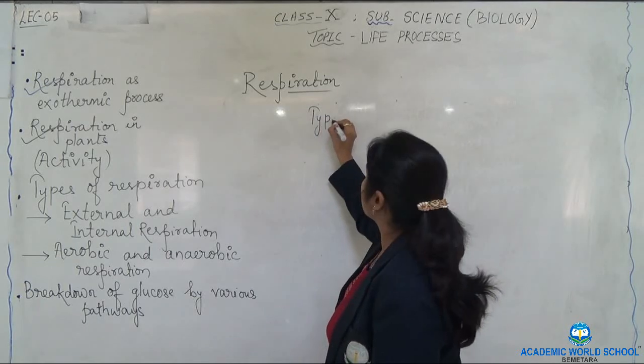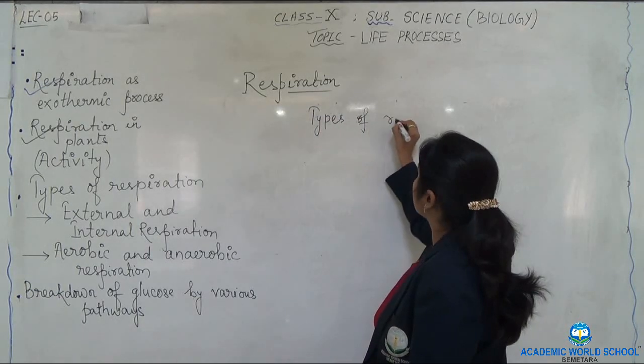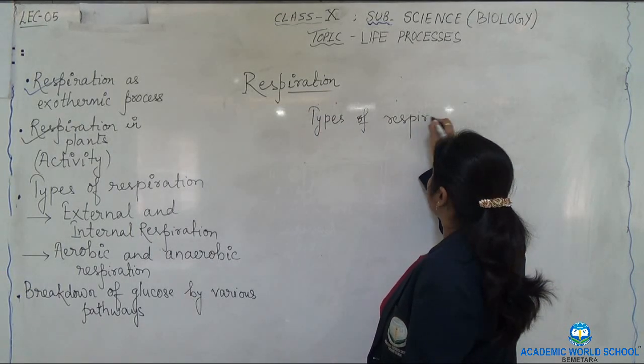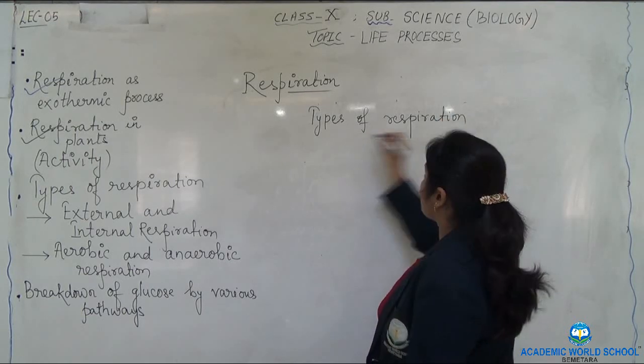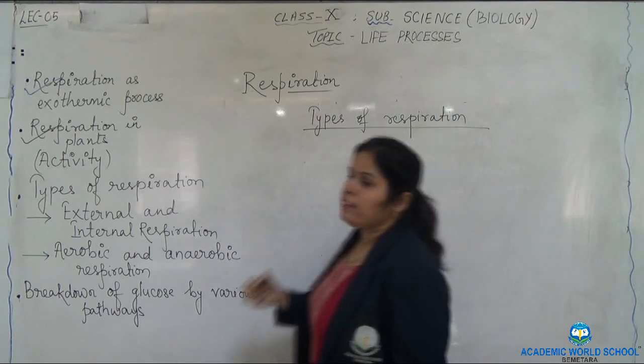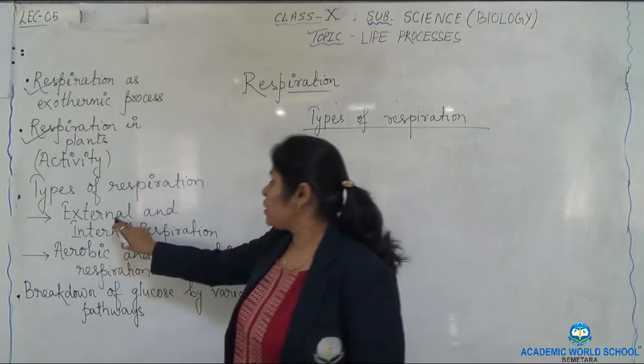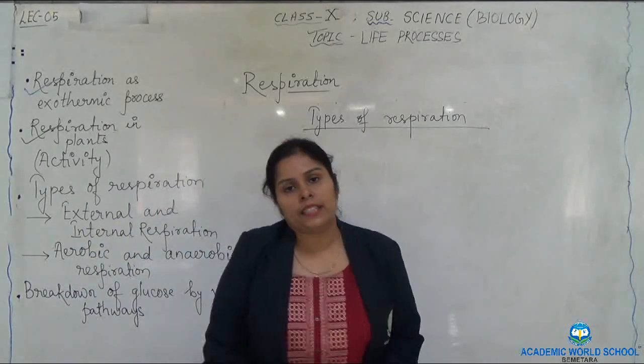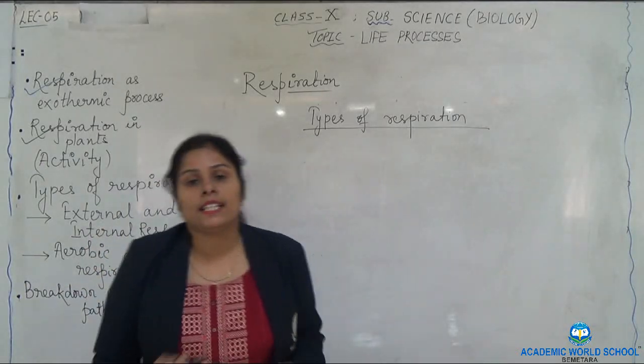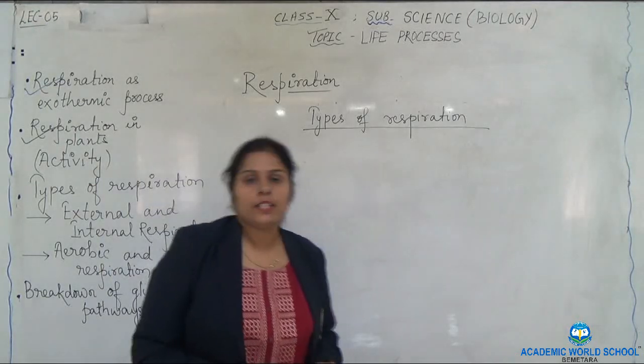Types of respiration. In types of respiration, we will first see external and internal respiration. What do you understand by external and internal respiration?